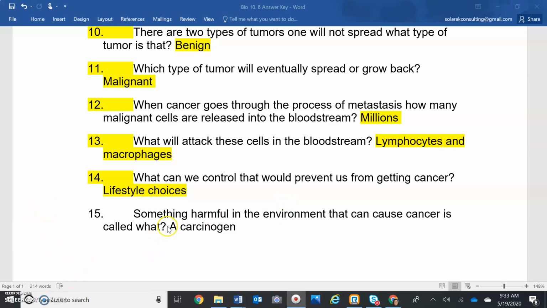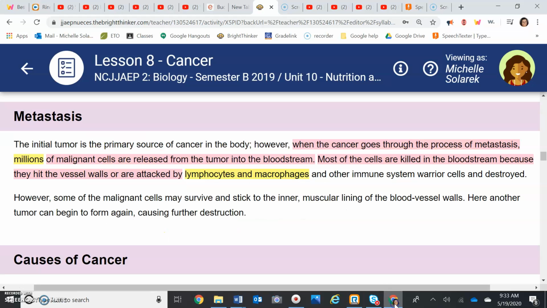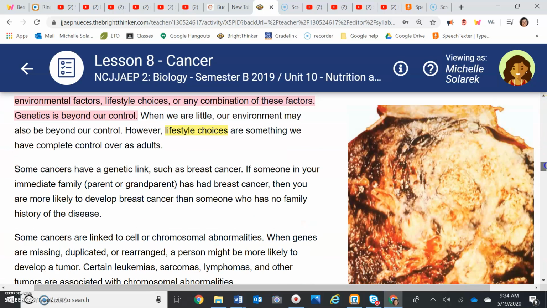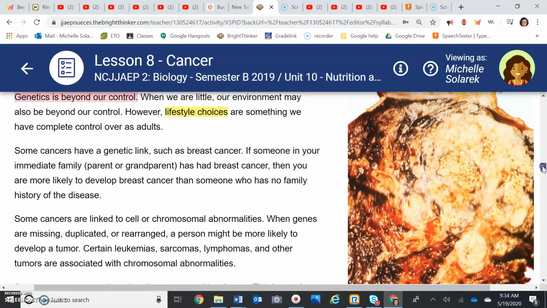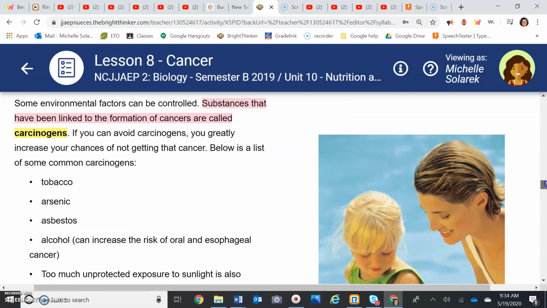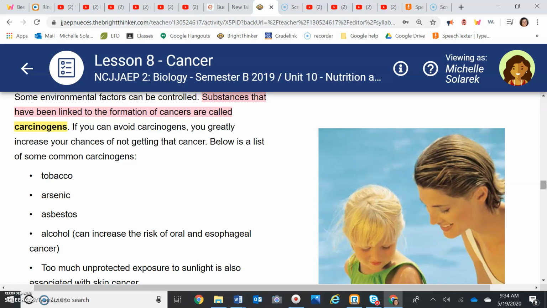Number 15 you can already see is a carcinogen, but let me show you this. Something that's harmful is called a carcinogen, but just take a look at this one quick, please. So here's good lifestyle choices. I mean, that cancer is so disgusting. Look at that. Ew, I can't even look. So here are some carcinogens that can hurt you. And of course you guys stay away from arsenic probably. Of course you stay away from asbestos.